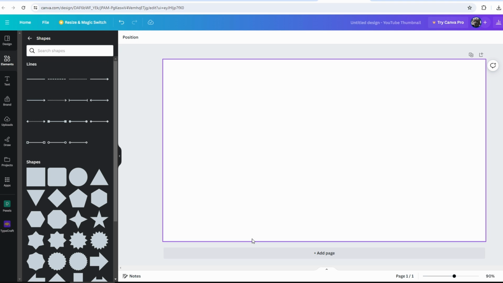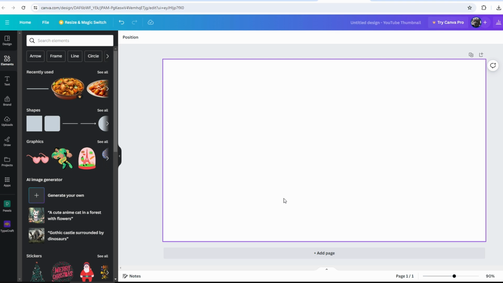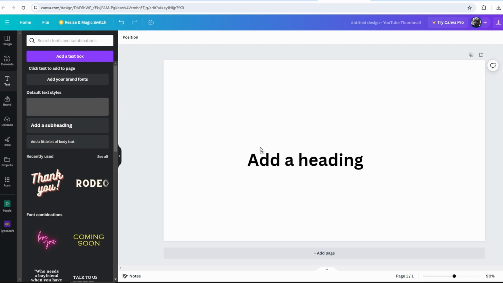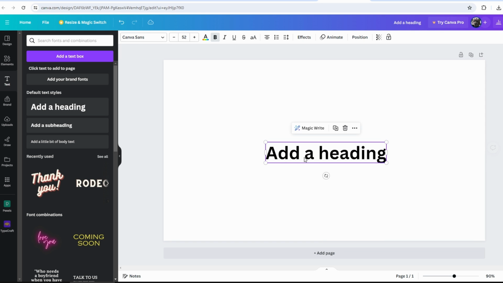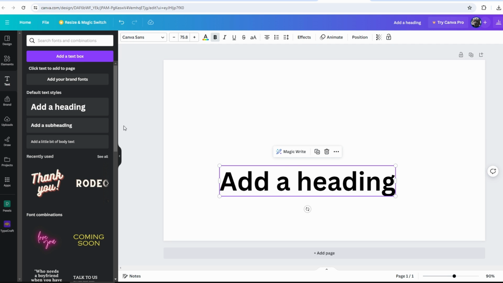Hey guys, in today's video I will show you how to fill text box background color in Canva. First, on the left hand side, click on Text tab. Choose a text element and add it to your document. Instead of using built-in text color option, consider using shape to create text box.